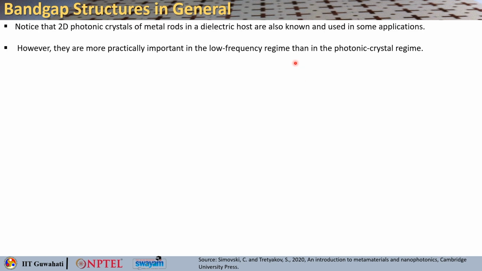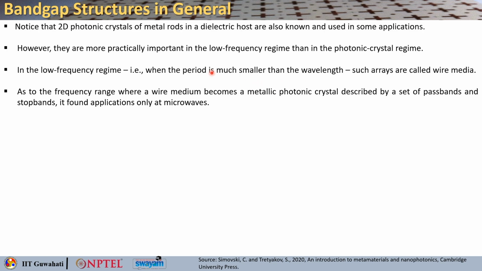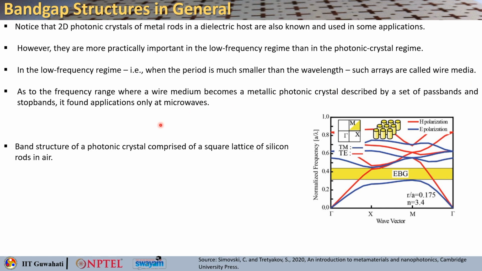You can also take other kinds of photonic crystals, something like metallic rods in a dielectric host. They are particularly important for the low frequency regime rather than the photonic crystal regime. In the low frequency regime, when the period is much smaller than the wavelength, such arrays can be called wire media. As to the frequency range where a wire medium becomes a metallic photonic crystal, they can be described by a set of pass bands and stop bands, and these find applications at microwave frequencies, right.